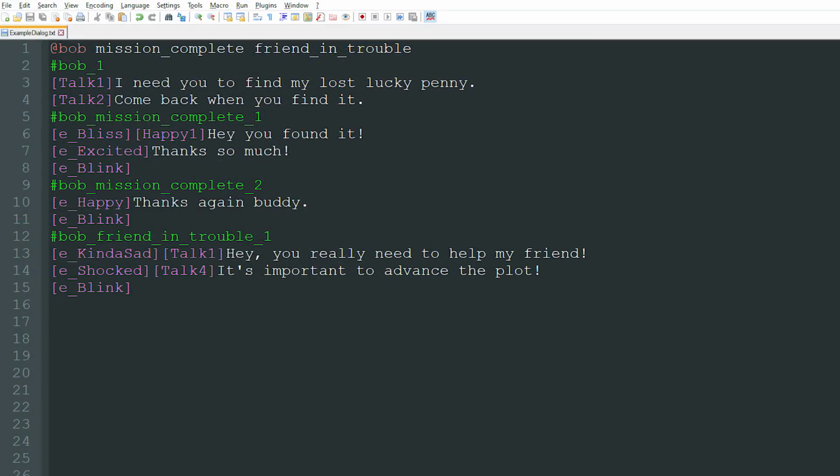Another thing to consider is that game progress often changes what the characters say. So, for example, when you complete a mission, the NPC should have a different dialogue. That's controlled by the @ symbol. It specifies that a dialogue should be changed by some game states, which get concatenated to the name. It's in lowest to highest priority order, so in this example, the friend being in trouble takes priority, regardless of if the mission was completed or not.